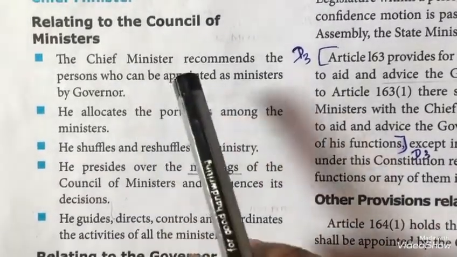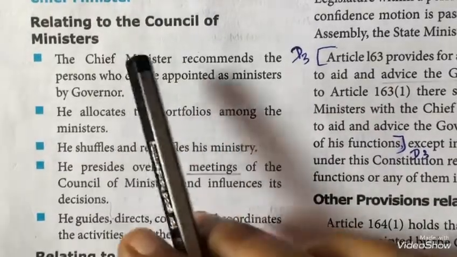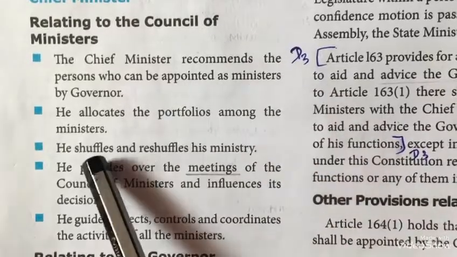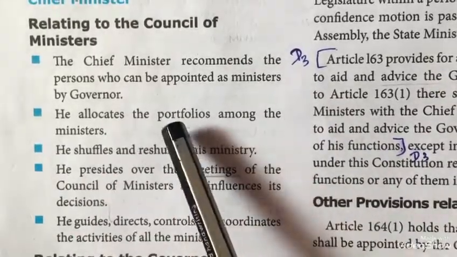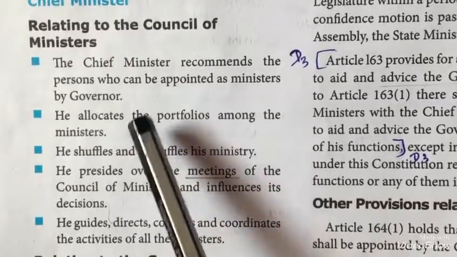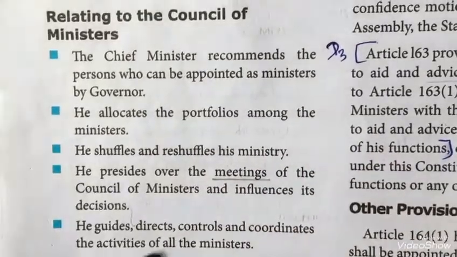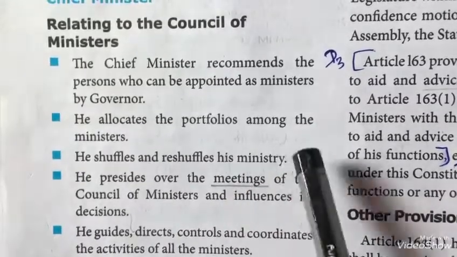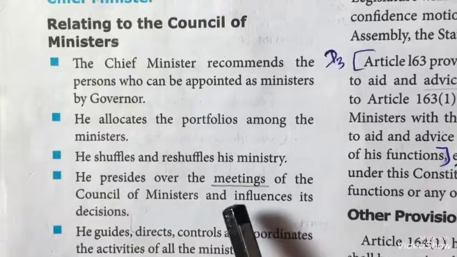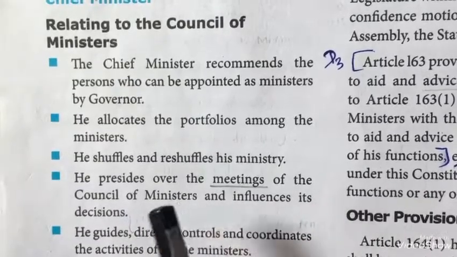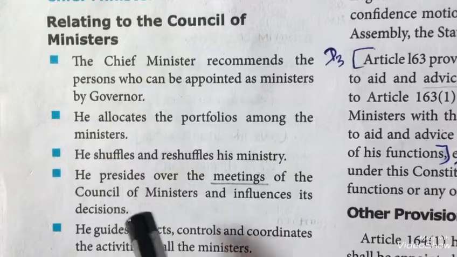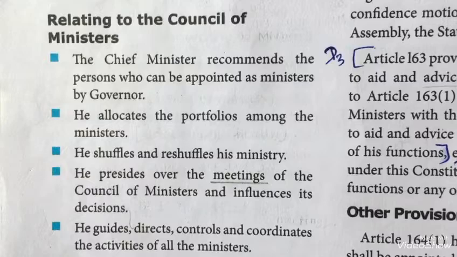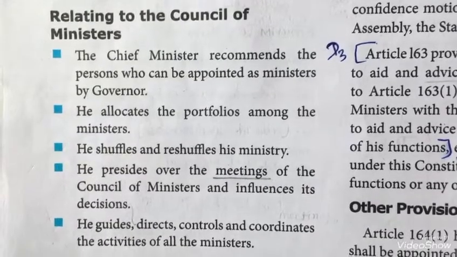So the Council of Ministers is appointed by the Governor. So Chief Minister can recommend the person who can be appointed as minister. And also he allocates the departments for the ministers. Portfolios is nothing but departments. He shuffles and reshuffles his ministry. So he can change his ministry. He presides over the meetings. So he is the leader. He is the head of all the meetings. And he will take the decisions. He guides, directs, controls and he coordinates the activities of all his ministries.